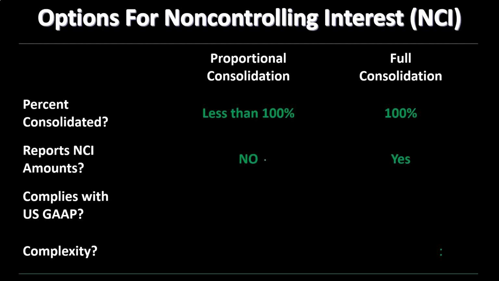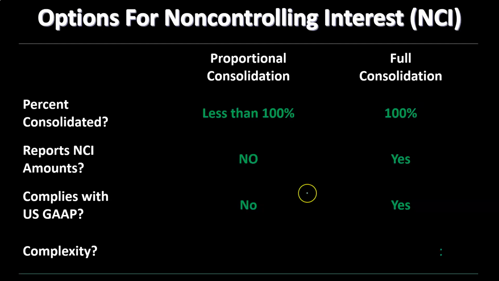So we'll just not show it in the consolidated, and they can look then at the subsidiary's financial statements to see that in the full amount. Or you do show it. So in this scenario, we're going to say, okay, we're going to show the full 100% combined together, and then we'll show in one line item on the balance sheet and income statement the amount of the consolidation that's going to be represented, the non-controlling interest in it. This will make more sense when we do an actual problem for it, but this is going to be the line over here, full consolidation, that we'll typically be using.